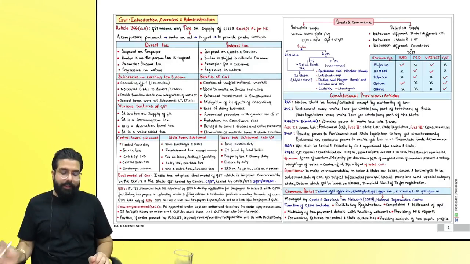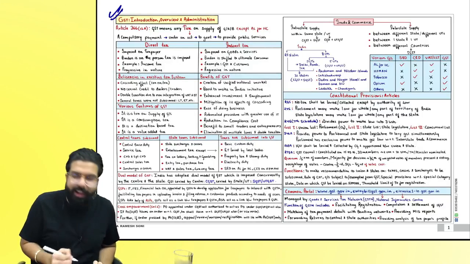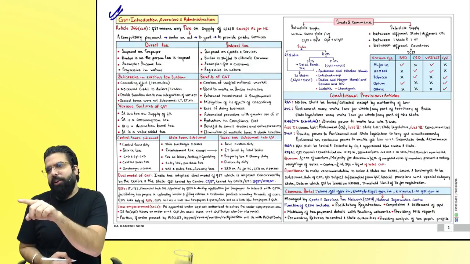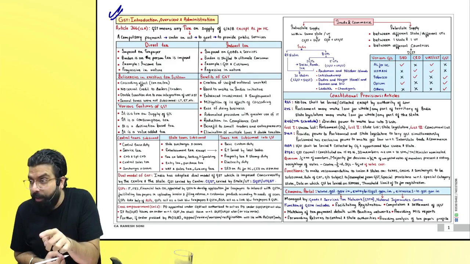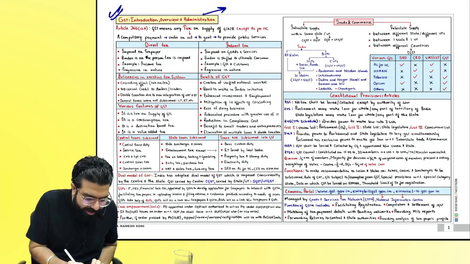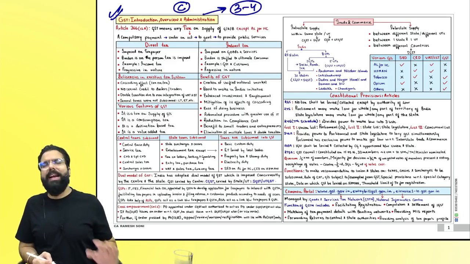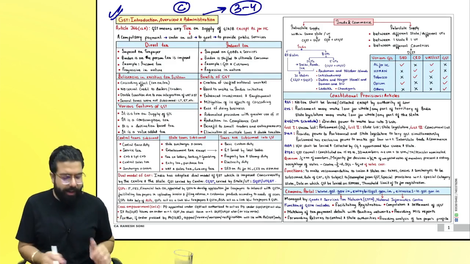Alright people, let's revise the first chart, which is GST in India, an introduction, overview and administration. I told you it's a C graded chapter, for which you are going to have how many marks in the exam? 3 to 4 marks maximum is expected. It's a C graded topic. Let's cover it quickly.